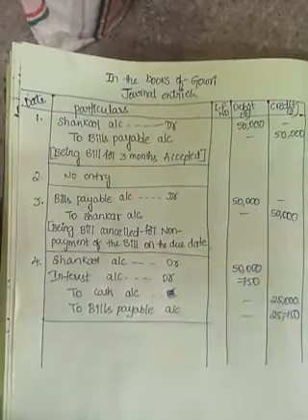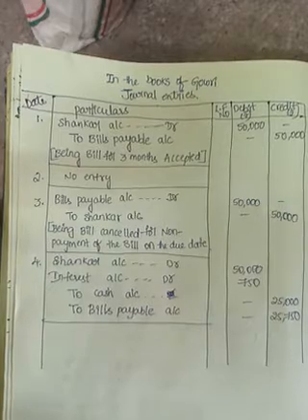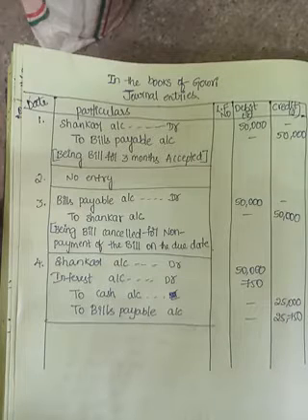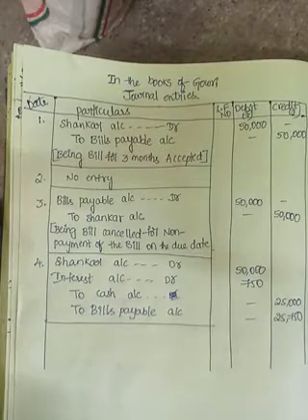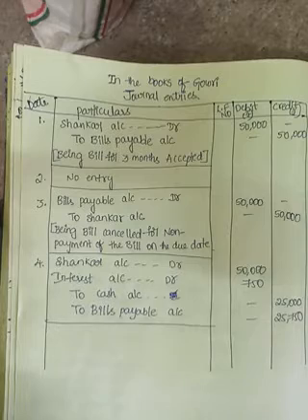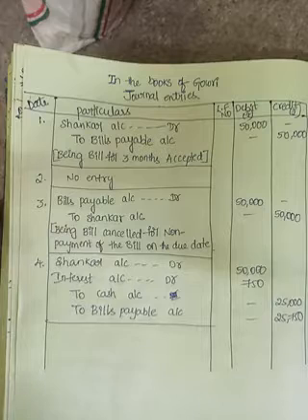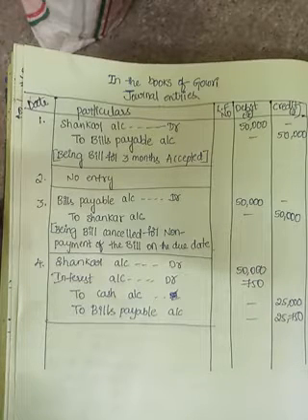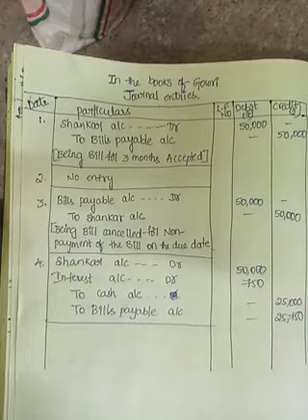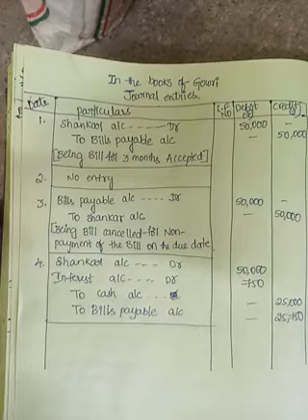Write down the narration: being payment and acceptance of new bill for the balance together with 12% interest. Next is the entry for that amount, dishonor on insolvency.